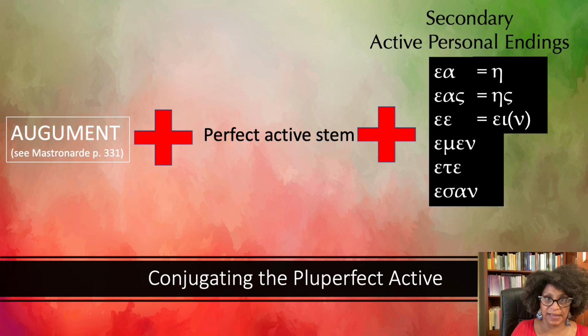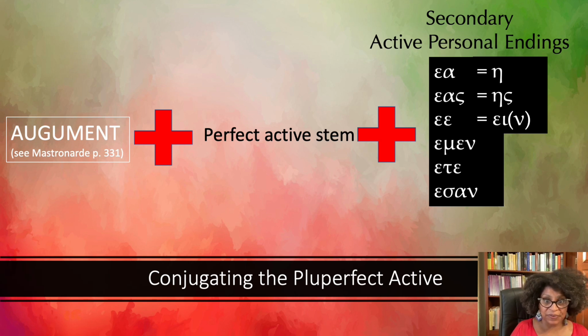Now, I've been stressing that the perfect active indicative is a primary tense, that is, a present tense. So it's the consequence of an action in the past, in the present, right? I am dead. That would be the perfect. Now, there's, of course, a past tense version of this. I was dead, right? So what do you do with that? That is where you're going to bring in the pluperfect.